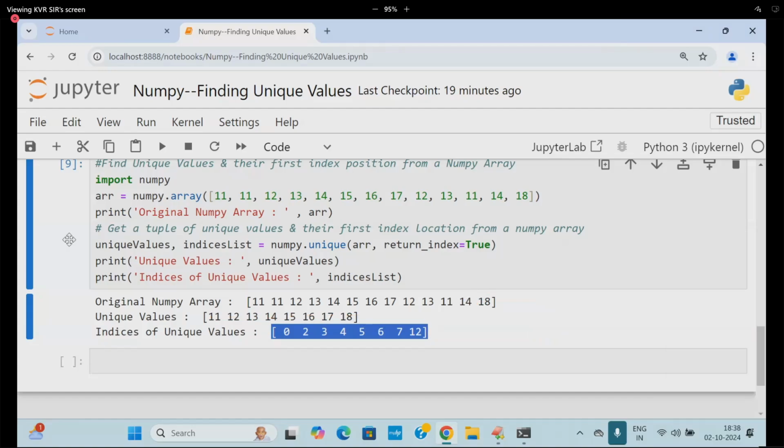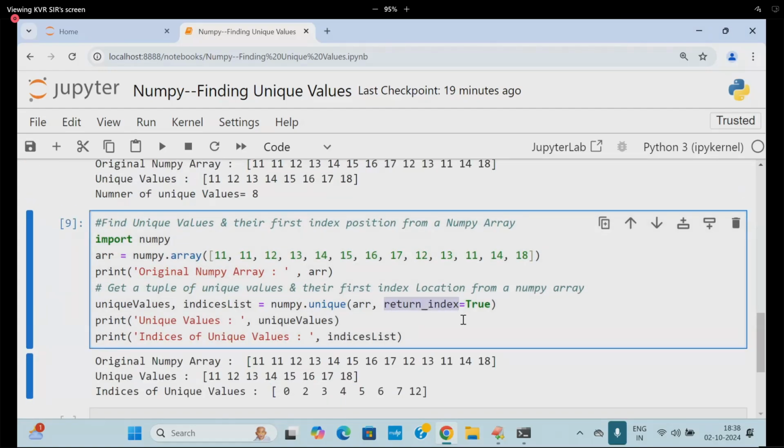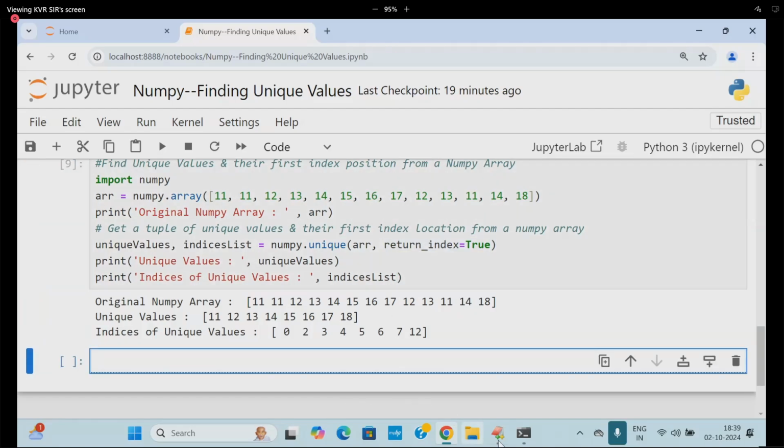Take care, because I am using which type of argument here? return_index is equal to True. Be careful about this type of function, it is very important, because these days people are asking about the arguments and the parameters in the function also. Be careful about it.